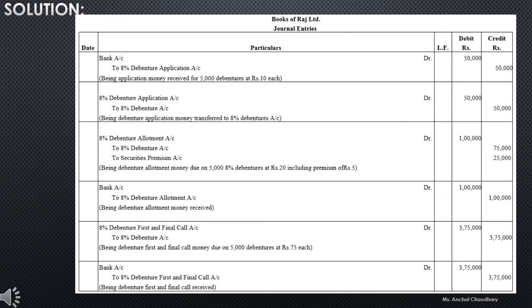So again, your allotment money and first and final call money, all the amount has been received from the debenture holders. So here no entry will be passed for any kind of forfeiture or any kind of oversubscription or undersubscription. So it's a normal case again. So all the journal entries will be normal. जो अमाउंट ड्यू है वही अमाउंट आपको रिसीव हो गया है. सो नॉर्मल जर्नल एंट्रीज है, कोई एक्स्ट्रा कैलकुलेशन नहीं होगी इसमें. Okay.